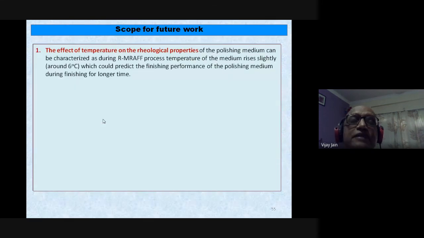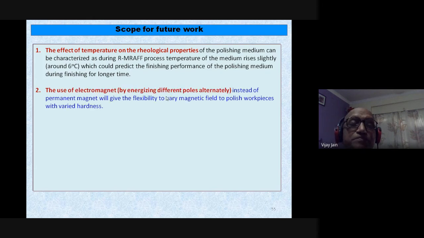You can have different areas of research work. The effect of temperature on rheological properties can be studied, because the whole performance of the MRF or MREF processes depends upon the temperature variation of the medium. And if temperature is varying beyond a certain value, then all characteristics of the finished component will change.